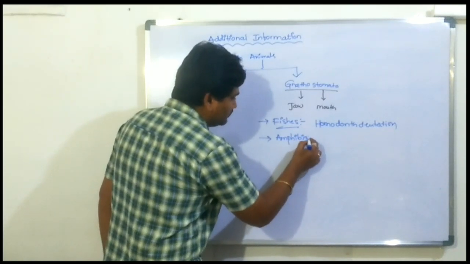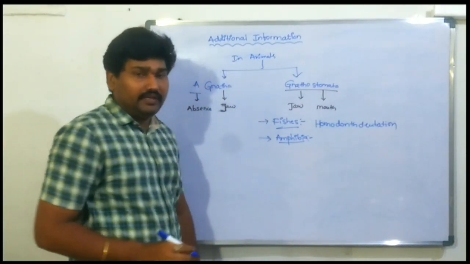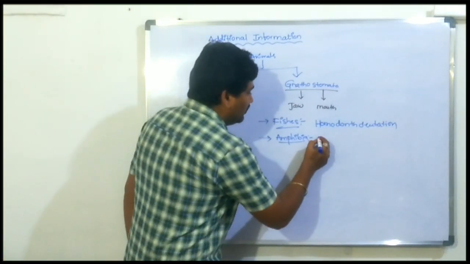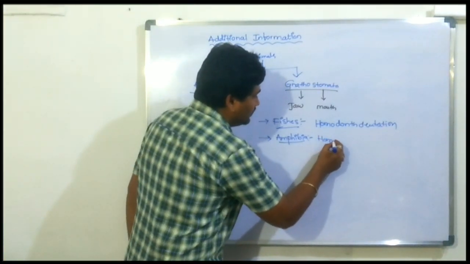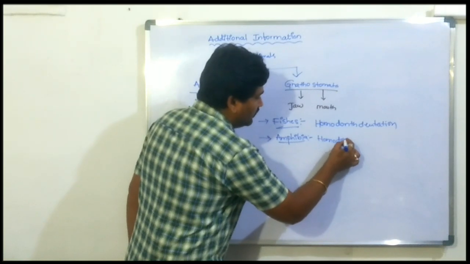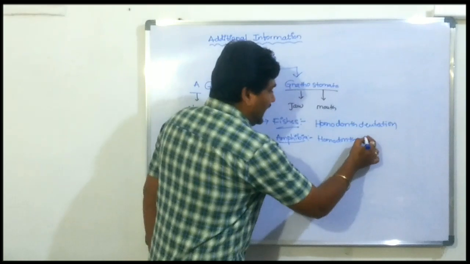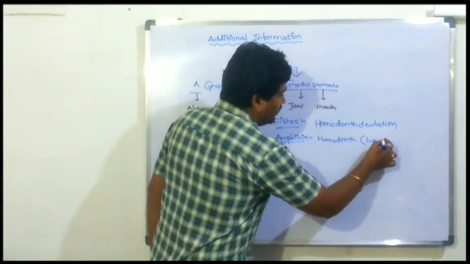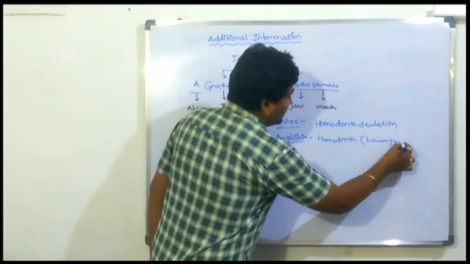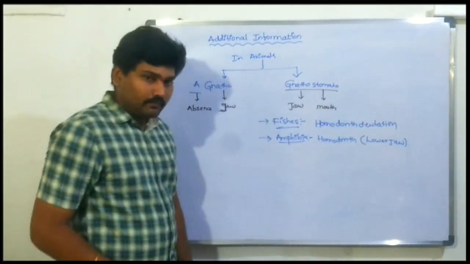Amphibia have homodont dentation, but the lower jaw lacks teeth.